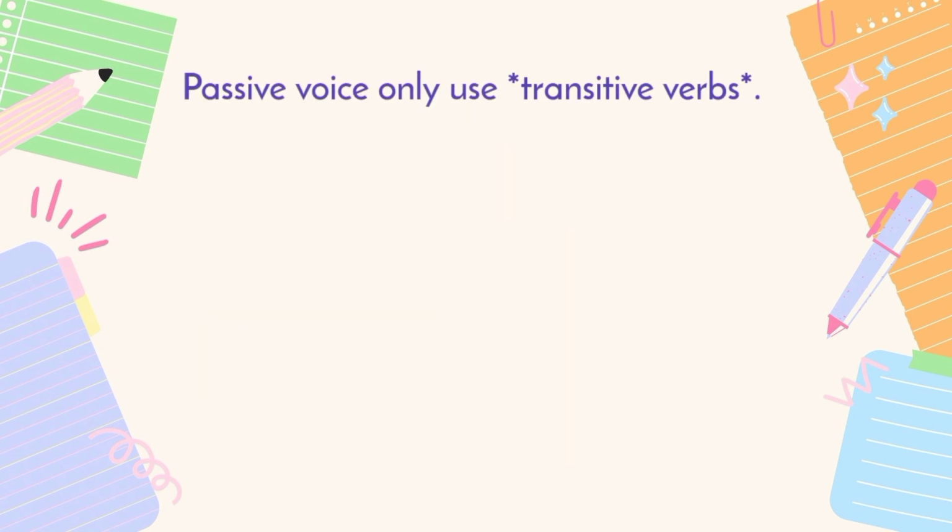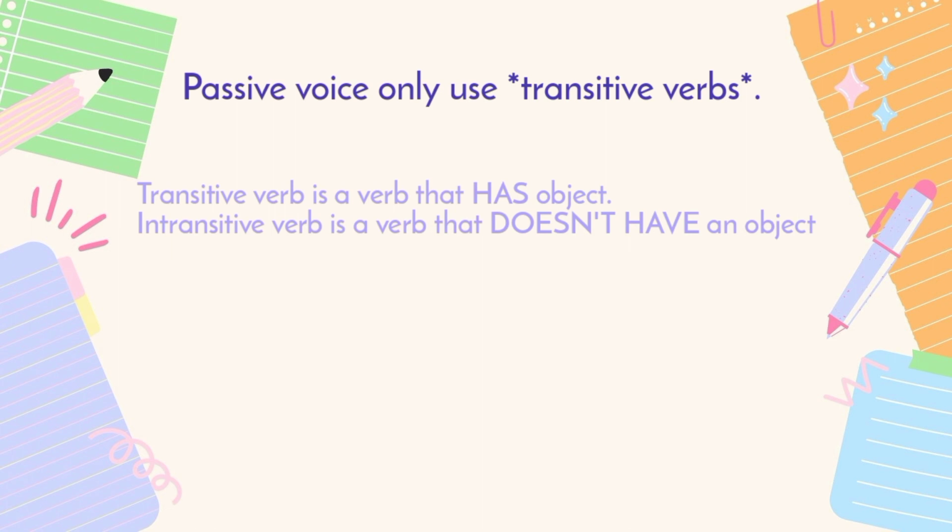Well, passive voice only uses transitive verbs, so intransitive verbs cannot be made into the passive. What is a transitive verb? A transitive verb is a verb that has an object. Meanwhile, an intransitive verb is a verb that doesn't have an object. "I eat a banana."